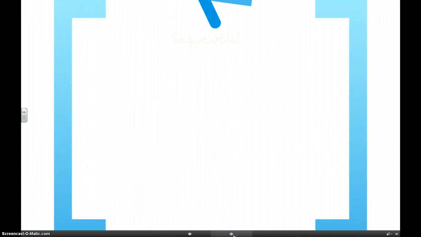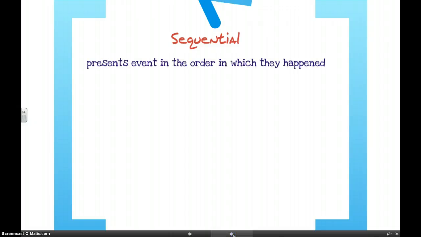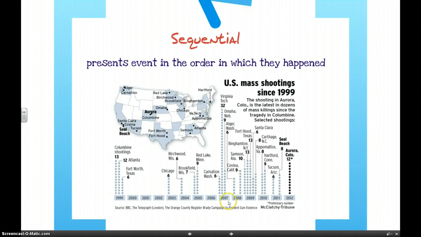And last is sequential. So sequential organization presents events in the order in which they happened. So this will show something similar to a timeline. For instance, this graphic or an article about mass shootings that's presented in sequential order would take shootings by years and talk about them that way.